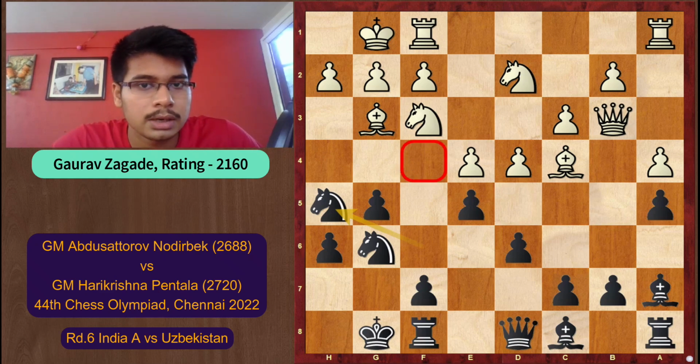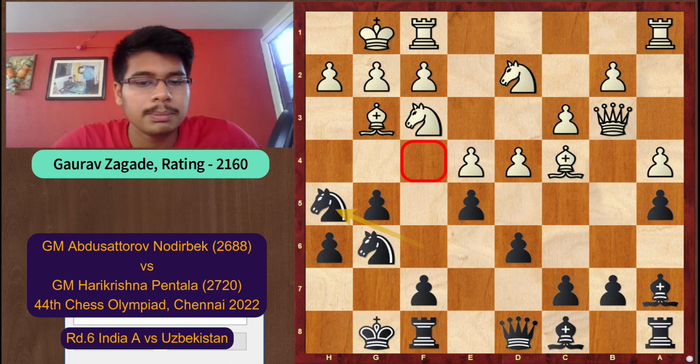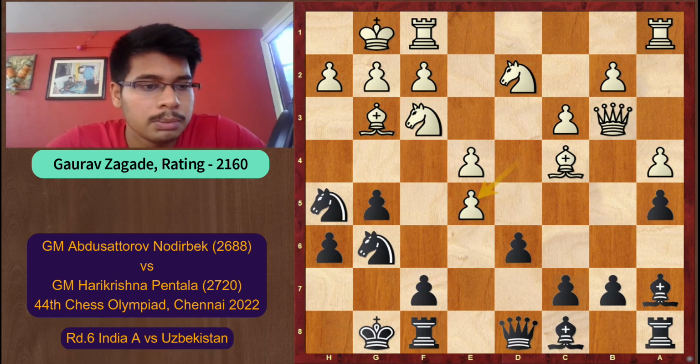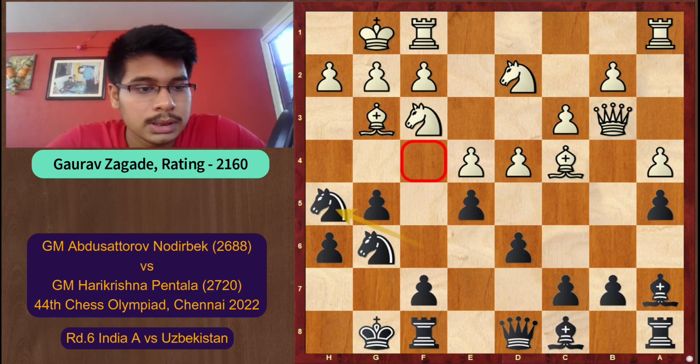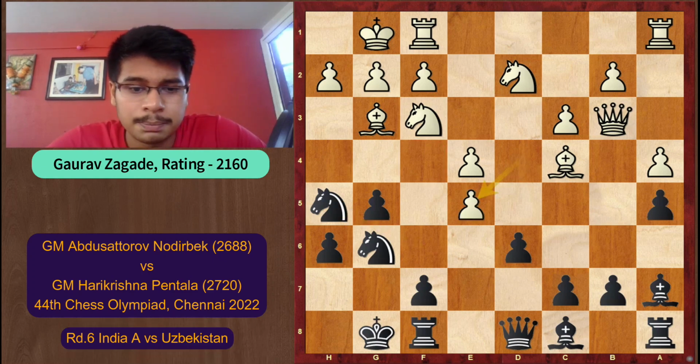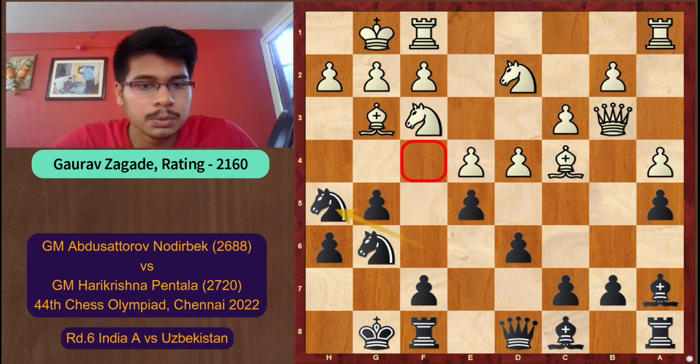Black will start focusing on these dark squares, will implant one of his knights on this square. Now white plays a very big positional mistake, that is d takes e5. Now this is a big mistake, as simply if we see, it opens up the dark square bishop and you will see the results of it. Now any other move like king h1.